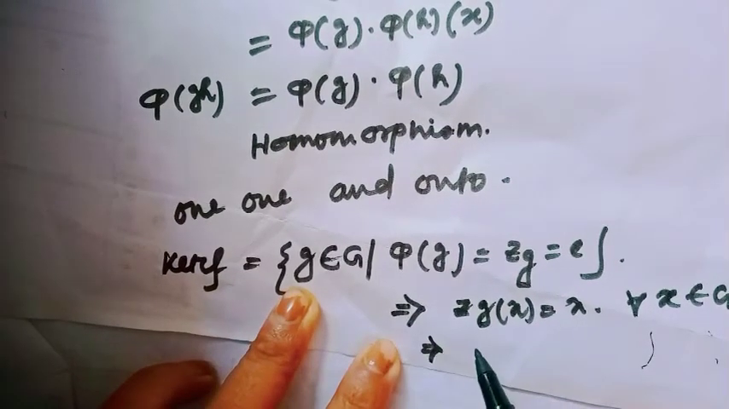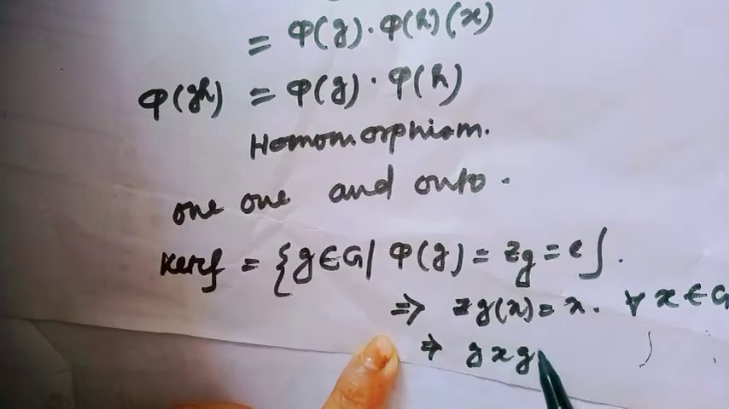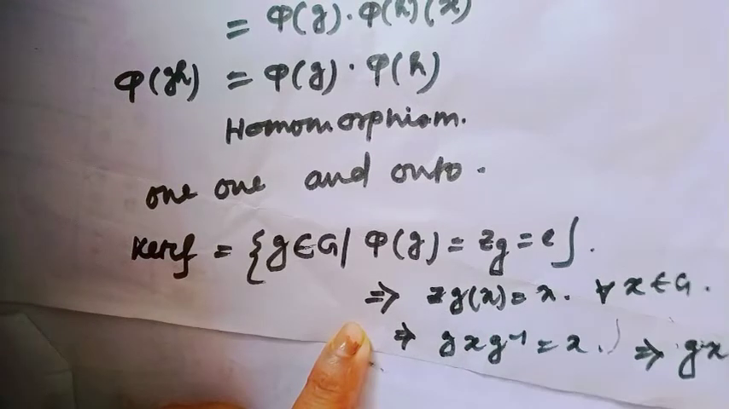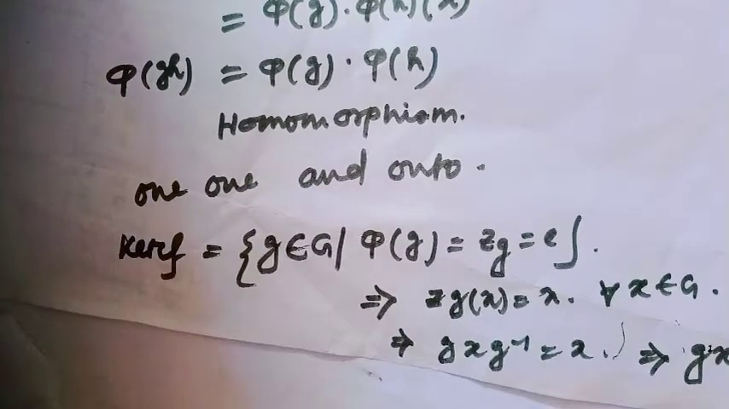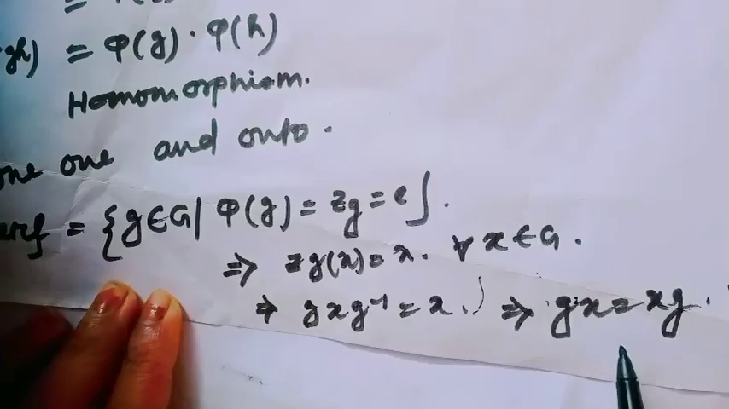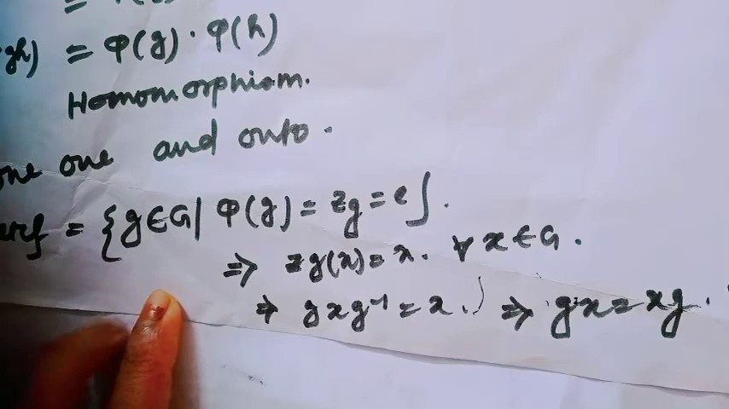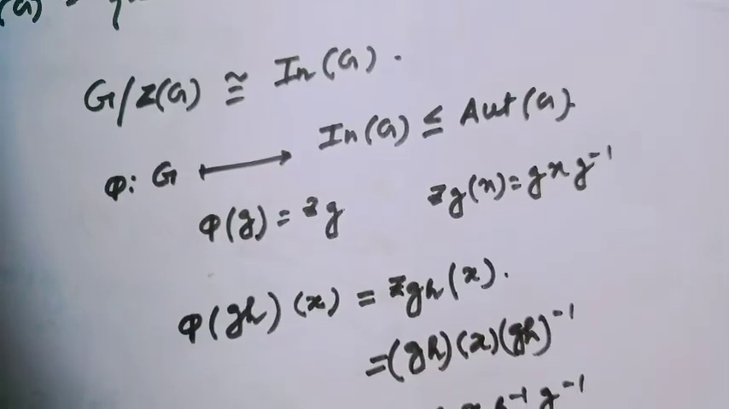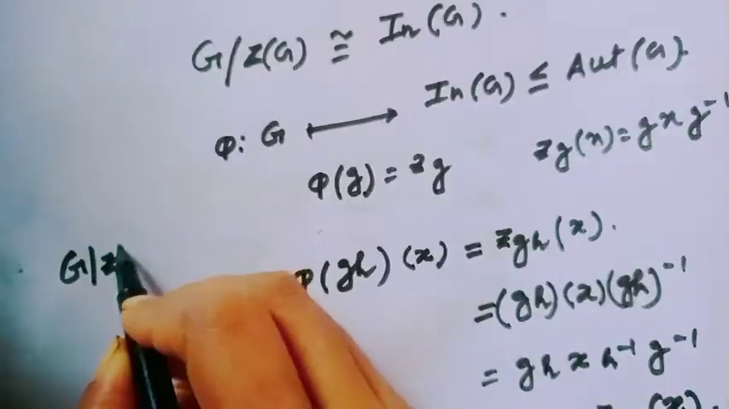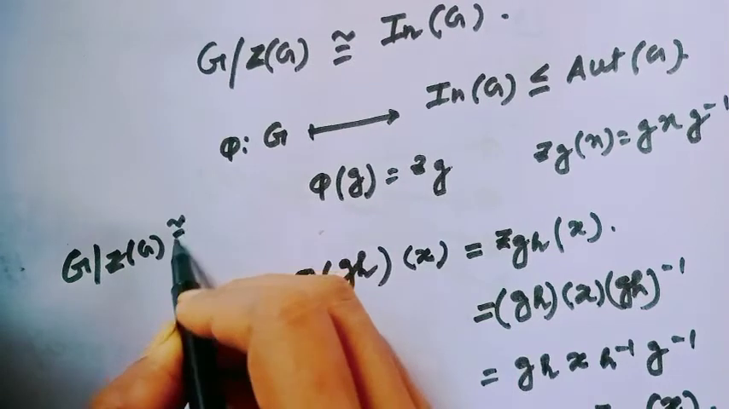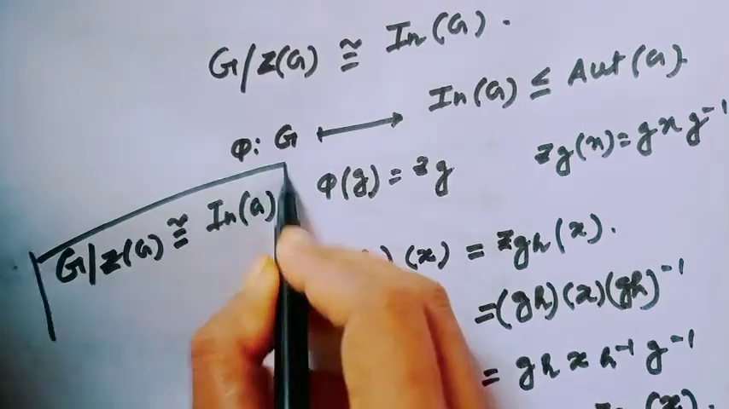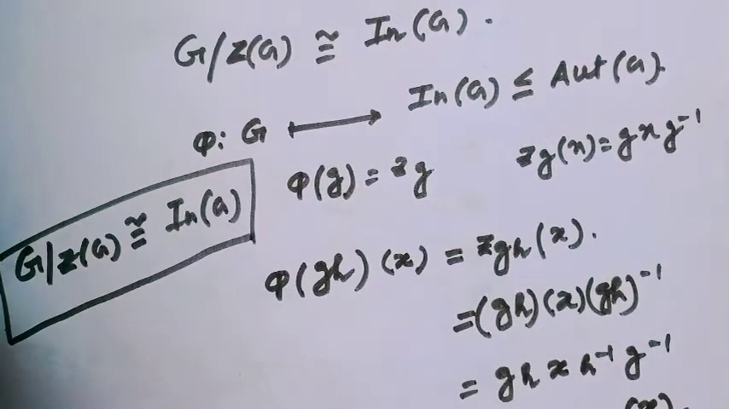And this implies gxg inverse equals x, and that implies gx equals xg for all x in G. All of us know this is the definition of the center of a group. So by the first isomorphism theorem, we can say G mod Z(G) is isomorphic to the inner automorphism of the group. Are you getting this theorem? This is a very important and very interesting theorem.